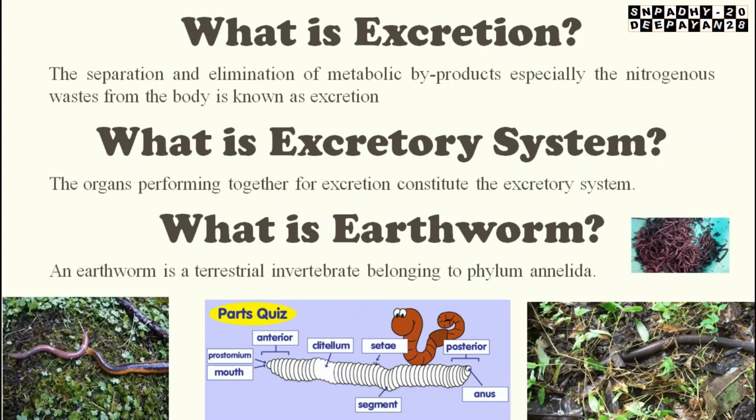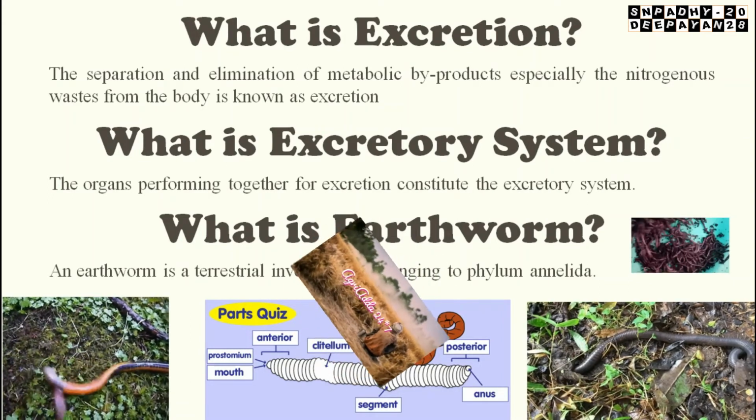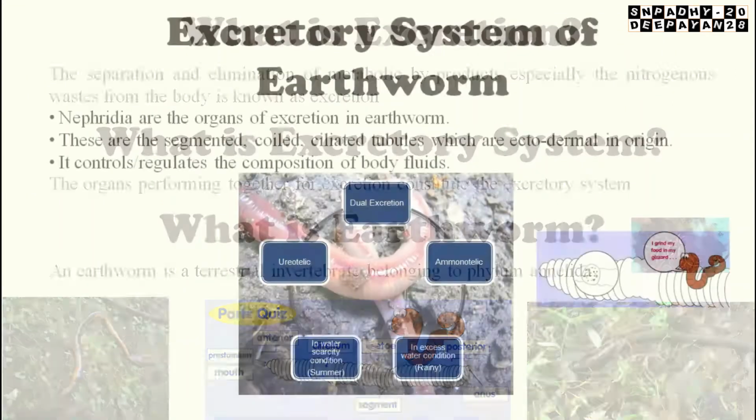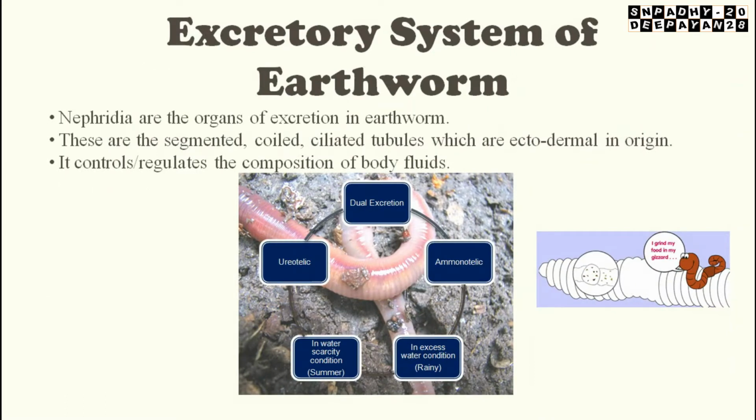What is an earthworm? This is nothing but a terrestrial invertebrate belonging to the phylum Annelida. So now we will start the excretory system of the earthworm. After taking the food and utilizing it, whatever metabolic waste is there will be removed out. If you take the earthworm, nephridia are the organs of excretion. This is very important. Nephridia are the organs of excretion. These are segmented, coiled, ciliated tubules which are ectodermal in origin.